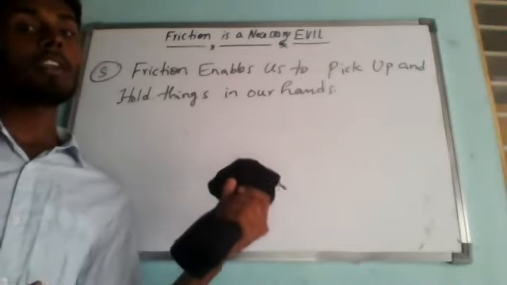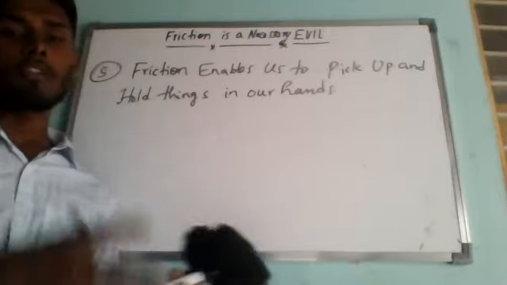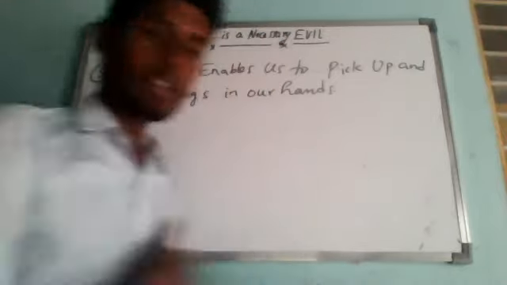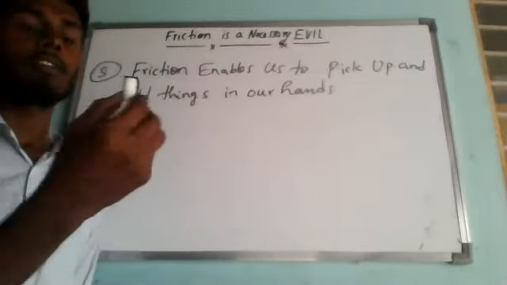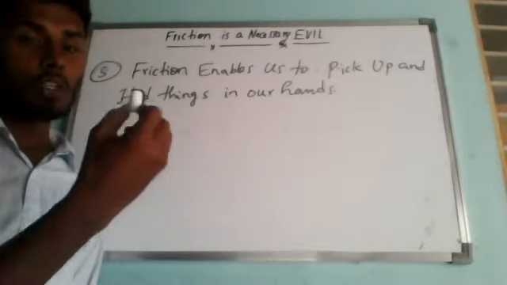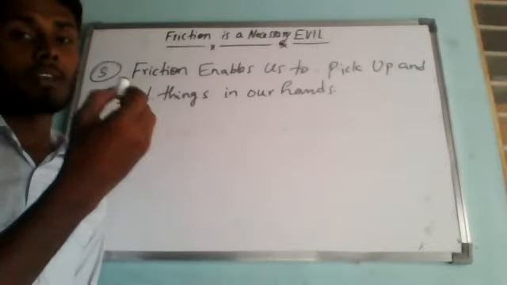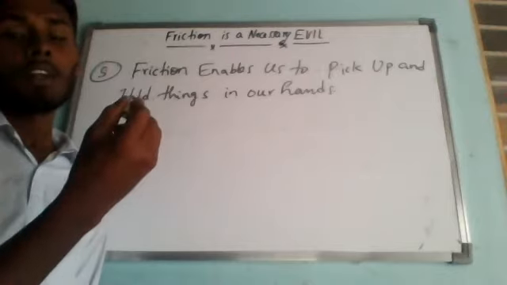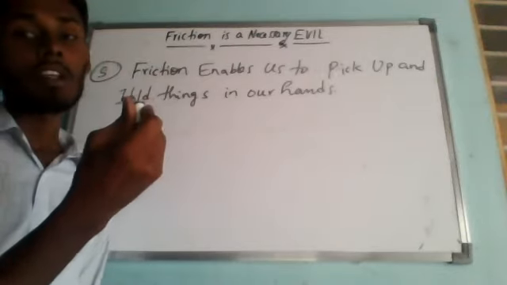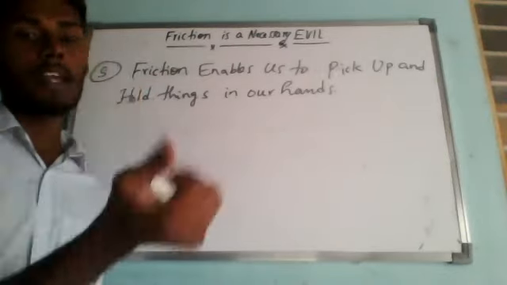Similarly, I can hold this marker cap in our hands because of friction between the cap and our hands.